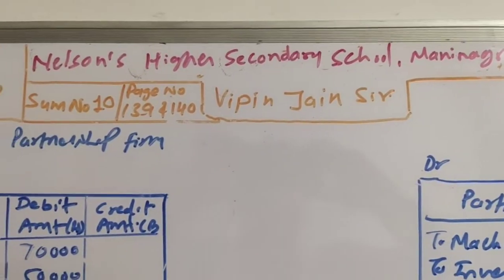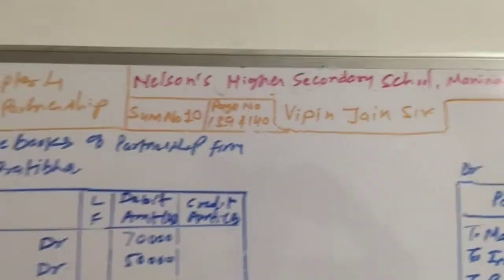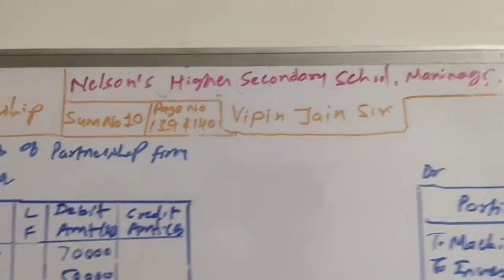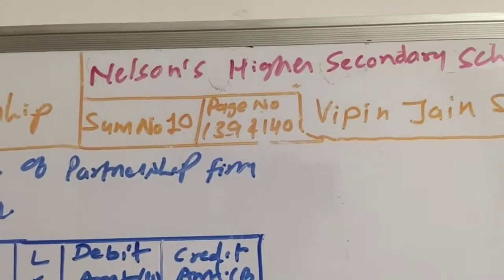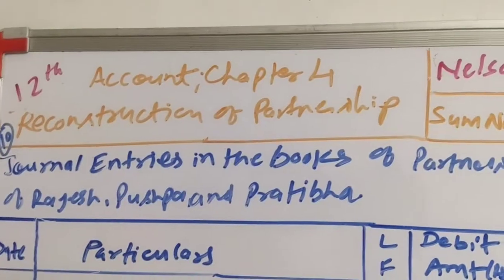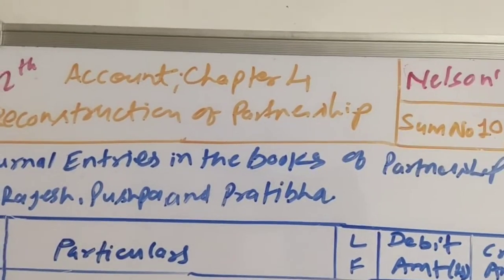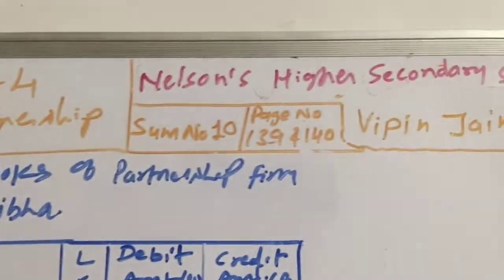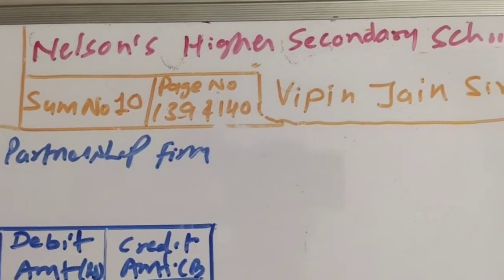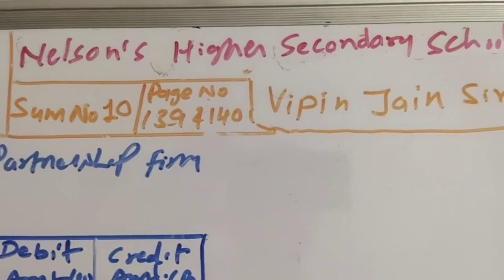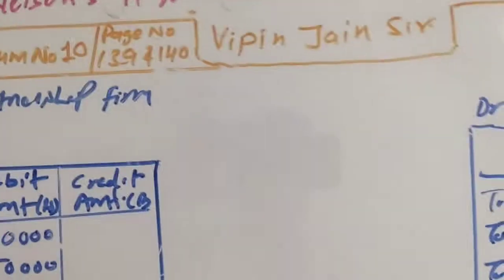Good morning, students. Today we are going to solve sum number 10 of chapter number 4, reconstruction of partnership. Sum number 10, which is given on page number 139 and 140.